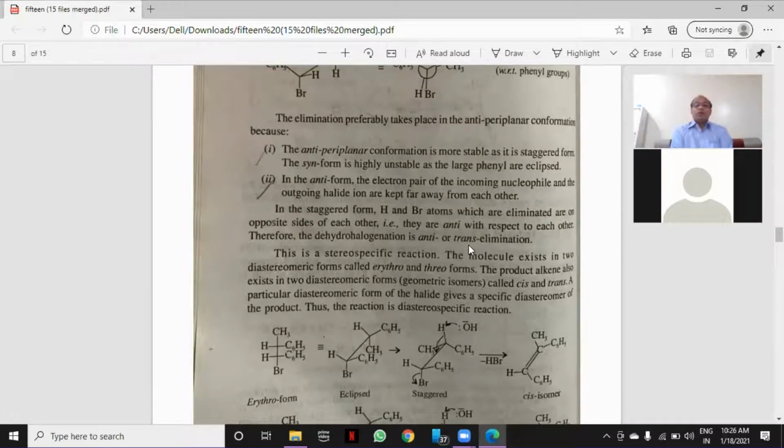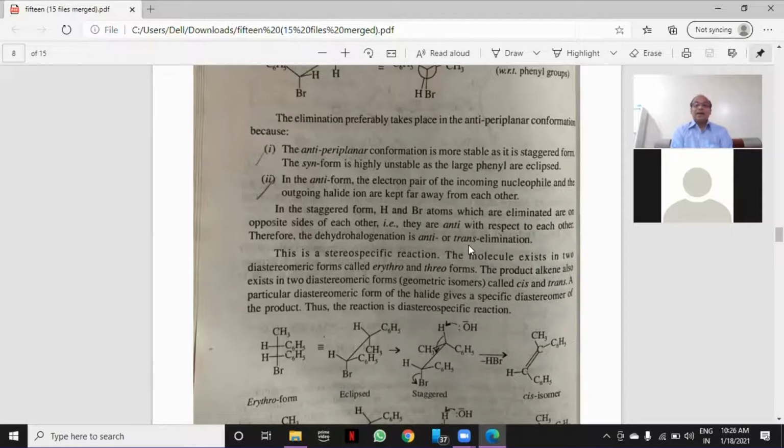In the anti form, the electron pair of the incoming nucleophile and the outgoing halide ion are kept far away from each other. Means H and Br are very far away from each other. Therefore, it is very easy to remove the leaving group. In the staggered form, H and Br atoms which are eliminated are on opposite sides of each other. As I have just explained, H and Br are away from each other for elimination.